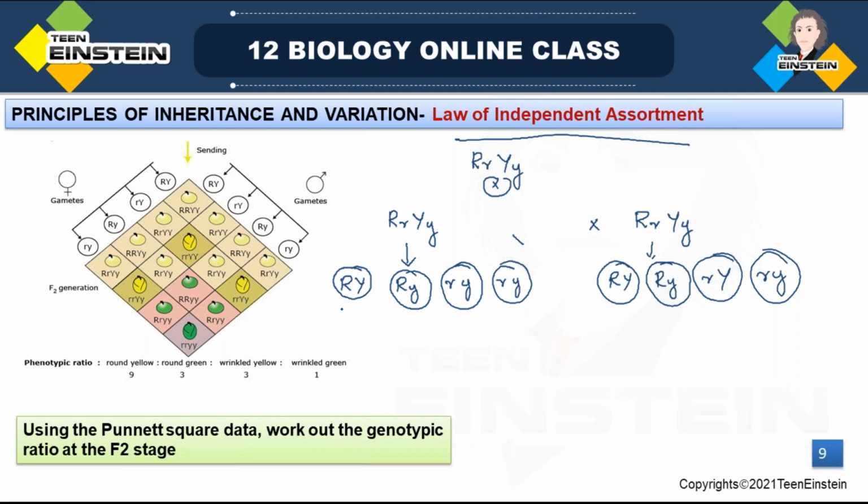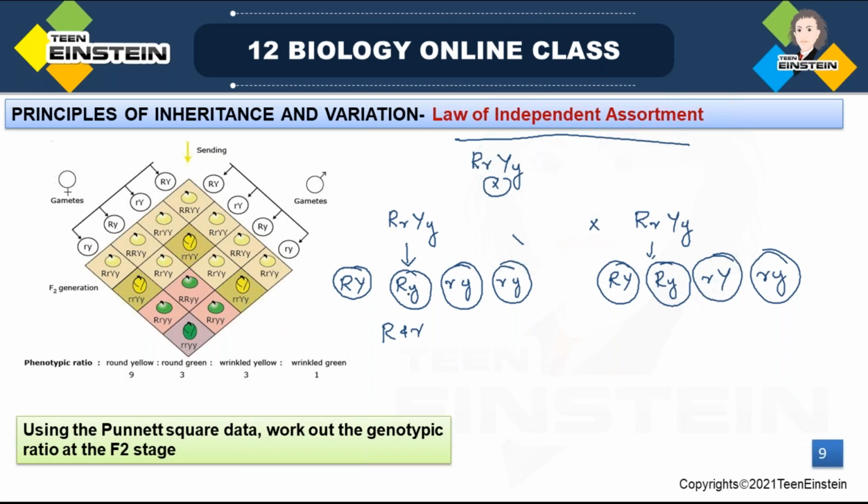So we can see here three different genetic conditions for these gametes, right? In the Punnett square, if we consider the segregation of one pair of factors, capital R and small r, this is the first pair of traits, right? So 50% of the gametes will get the dominant allele.